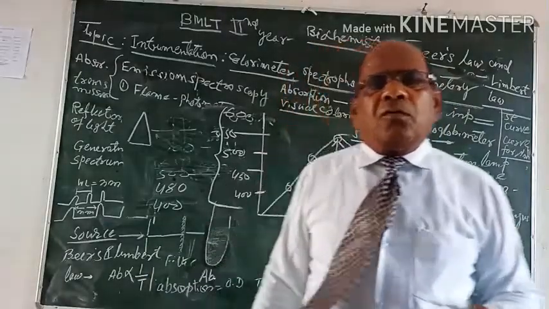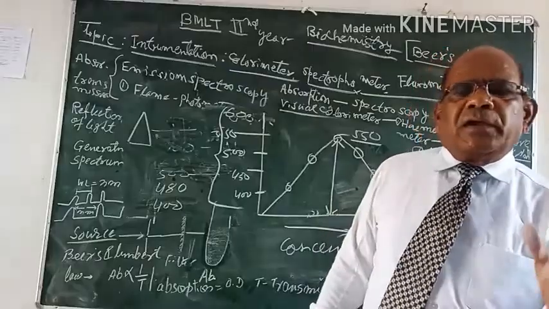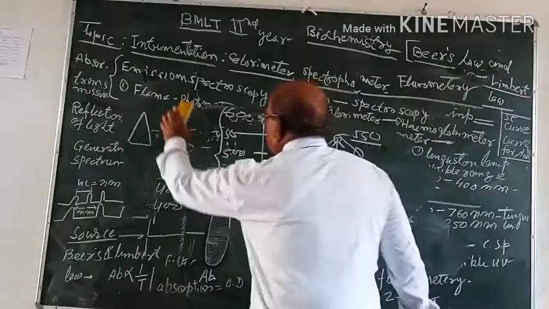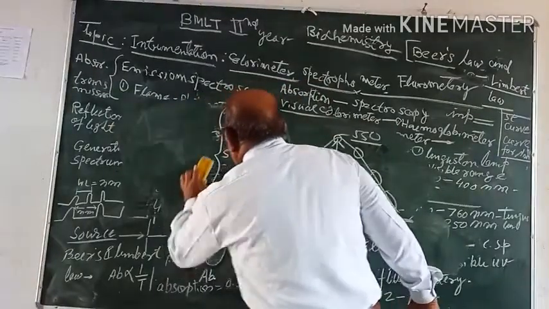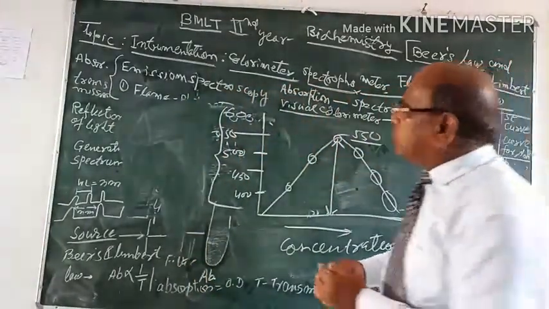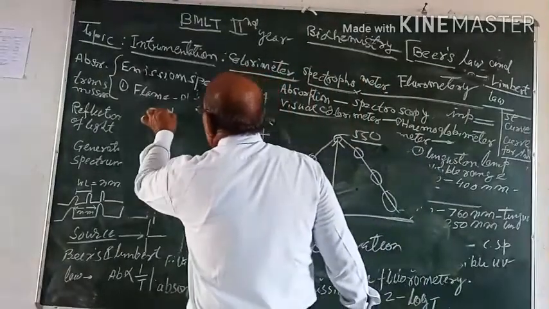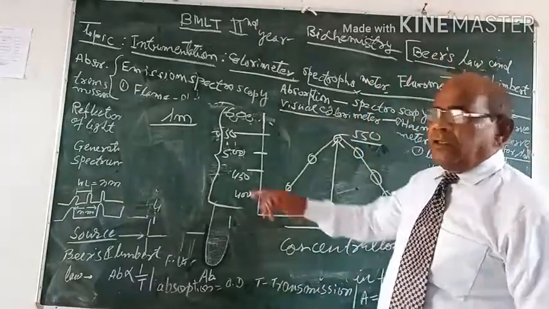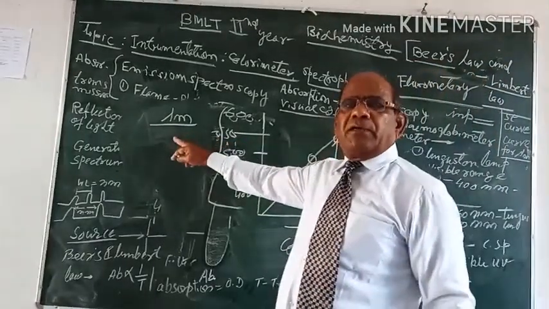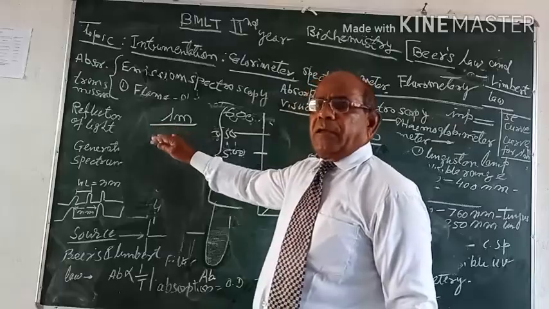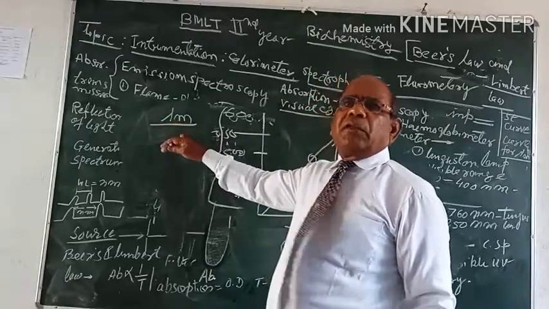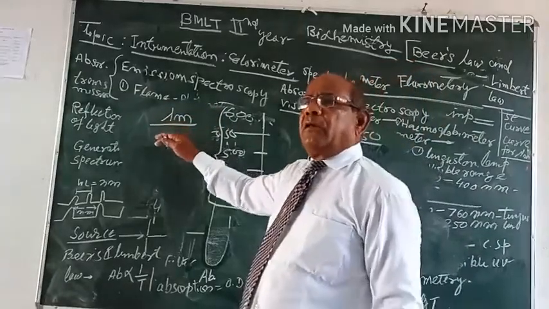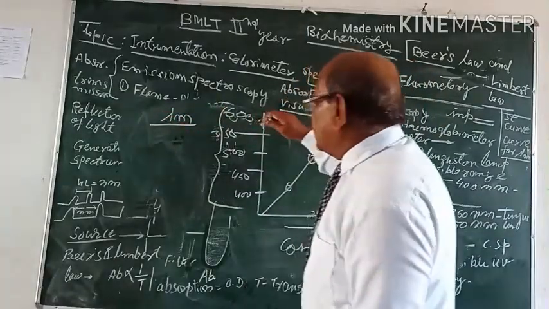So first of all, in the instrument, our first important point is to select the wavelength, and the selection of wavelength is known as lambda max. This lambda max is the suitable spectrum under which the absorbance of light in the solution is maximum.